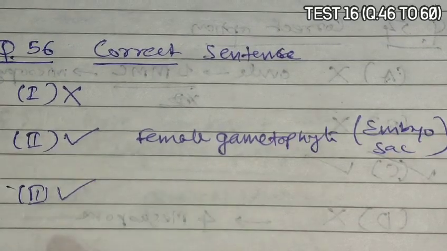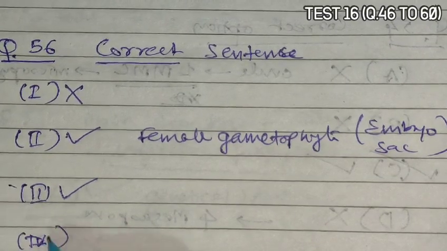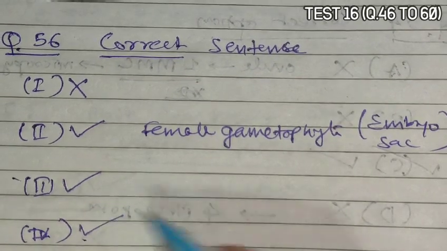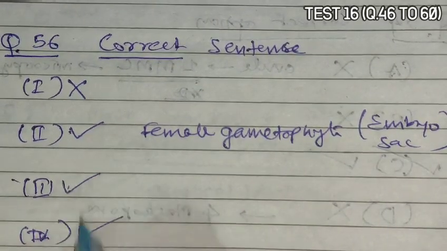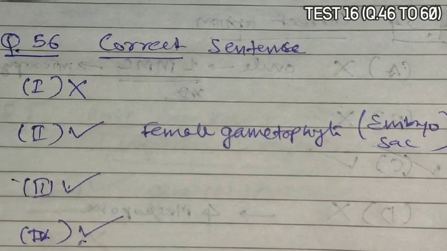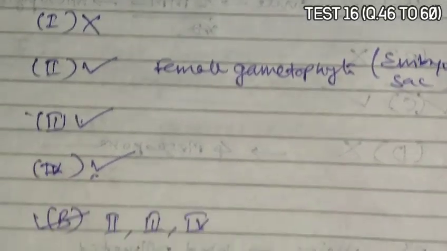So it is correct. And the fourth statement is given as 3 cells are at the chalaza and are known as antipodal cells. So it is also correct. So statements 2, 3 and 4 are correct, and the option containing 2, 3 and 4 is option B. So that is the correct answer.